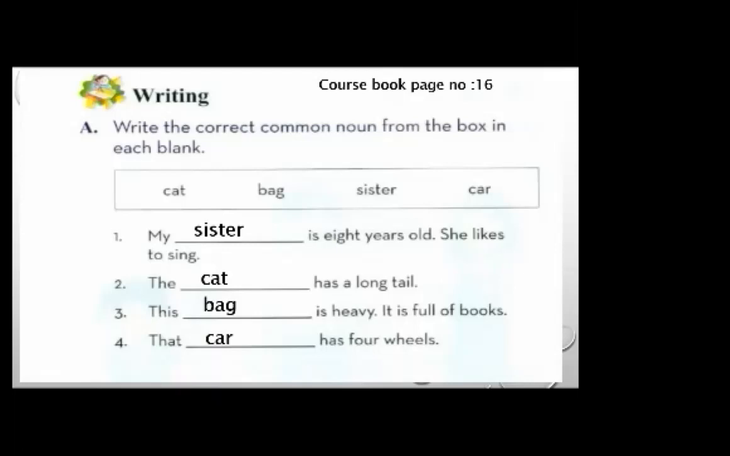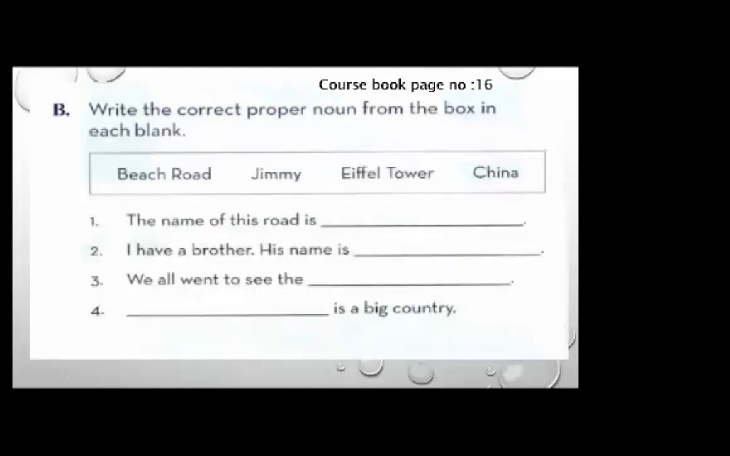Take a screenshot of this slide. You will have to complete it in your page number 16 of course book. Page number 16 of course book. Exercise number B. Write the correct proper noun from the box in each blank. Beach Road, Jimmy, Eiffel Tower, and China.